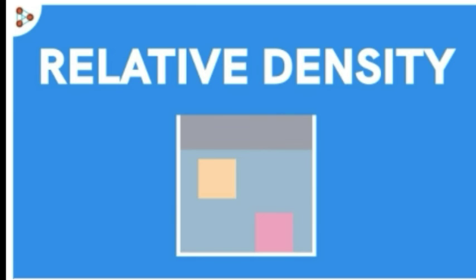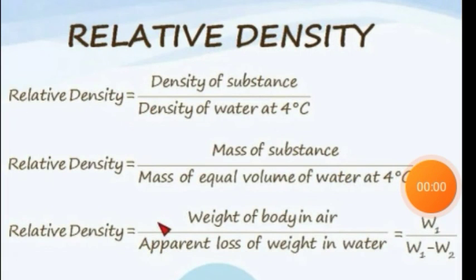Now let's see what is relative density. What is the meaning of relative density, or what is the definition of relative density? The ratio of density of a substance to the density of water at 4 degrees Celsius is called relative density of that substance. As we know that the relative density is the ratio of two densities, so it has no unit. So relative density has no unit as it is the ratio of two densities.